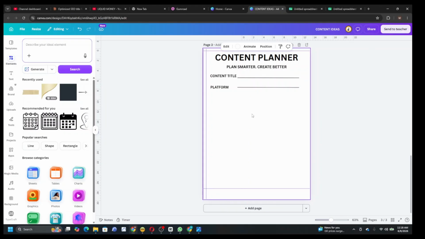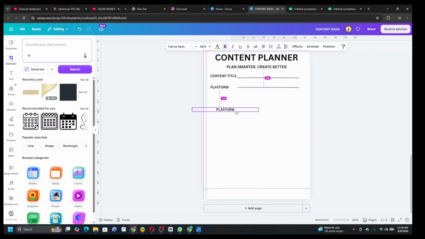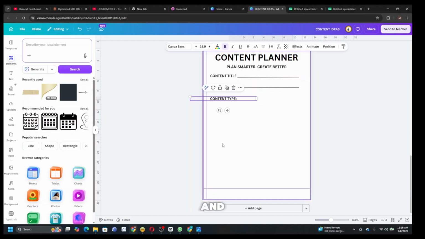So the next thing we are going to put down is "Content type." You duplicate, you bring it down. Okay. Next thing we are going to put down is video, shorts, post, story, and other. I'm telling you this so that the video will not be too long, so I'm going to fast forward some certain things. That's the reason why, for anyone who wants to put something down, I will tell you first so that you will copy it.